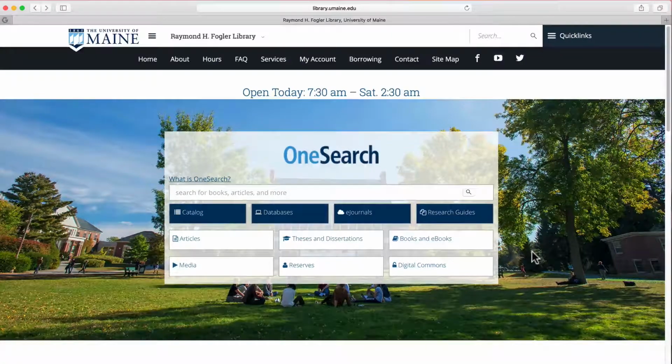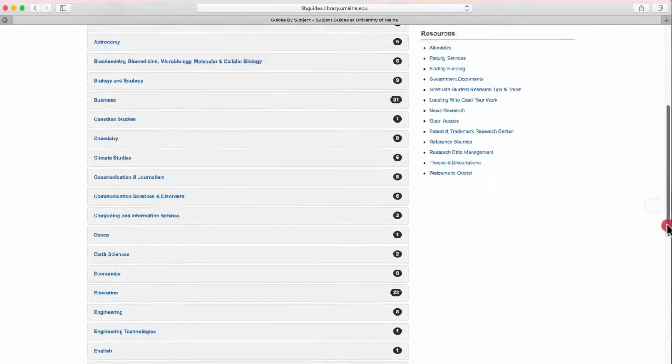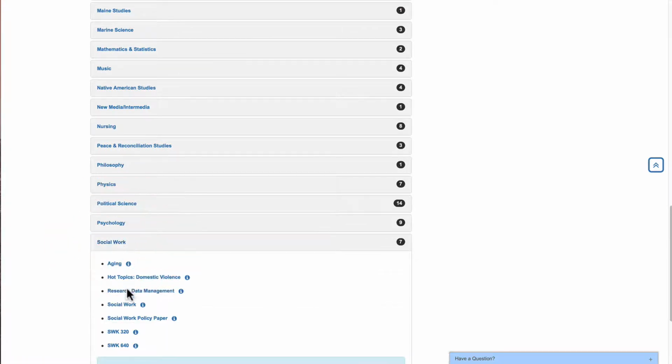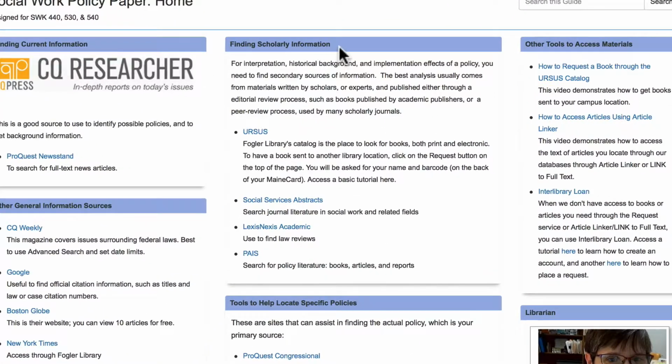Let's go over using the database PAIS to search for articles and reports on policy topics. We first want to find the Social Work Paper Research Guide. We'll scroll down to Social Work and click on Social Work Policy Paper. In the Finding Scholarly Information box, we click on PAIS.